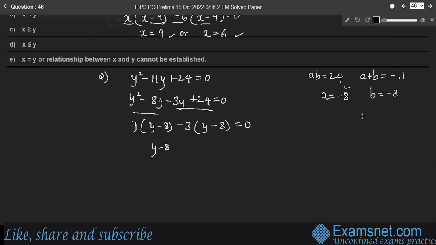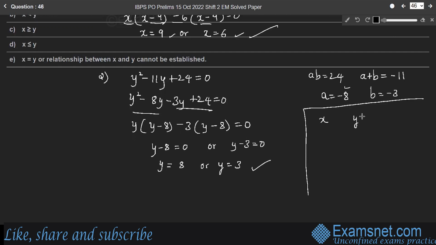Therefore, either y minus 8 is equal to 0 or y minus 3 is equal to 0. Therefore, we have two values for y. y is 8 or y is equal to 3. Now compare the values of x and y, right? x, y and their relation.